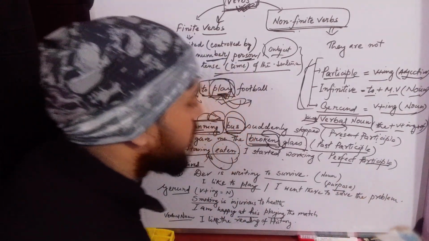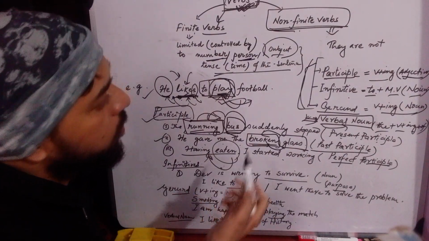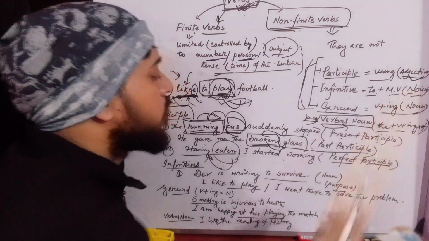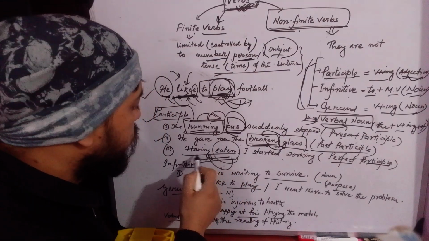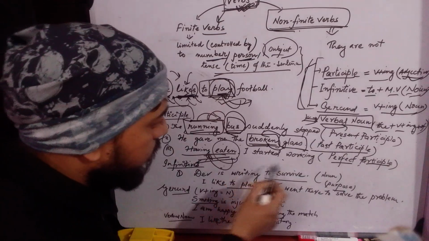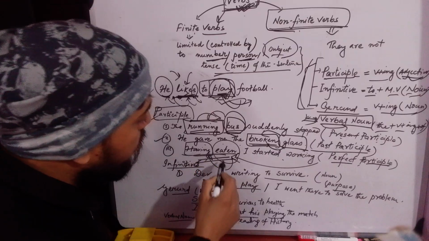That's why it's perfect participle. These are the types of participles. Basically, participle is verb plus ing used as adjective, or the third form of the verb used as adjective. And sometimes it refers to the completion of the action, perfect participle, which is formed with having plus V3.